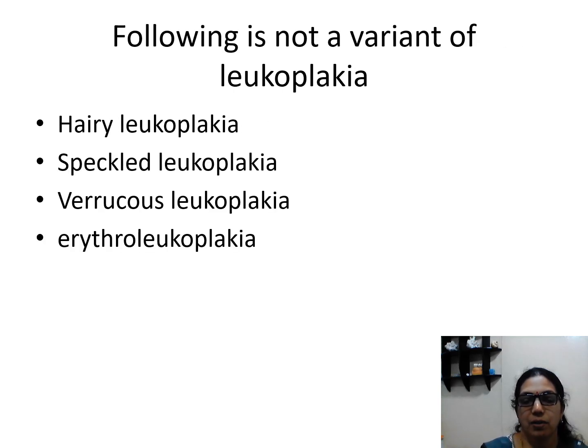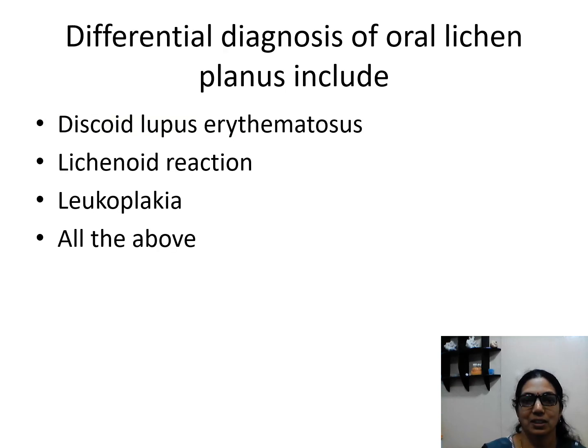Next question is, following is not a variant of leukoplakia. We have discussed leukoplakia will manifest as many clinical forms. Among these, which is not a variant? Hairy leukoplakia, speckled leukoplakia, verrucous leukoplakia or erythroleukoplakia. It is hairy leukoplakia. Again we discussed it is an infectious condition present in HIV positive patients.